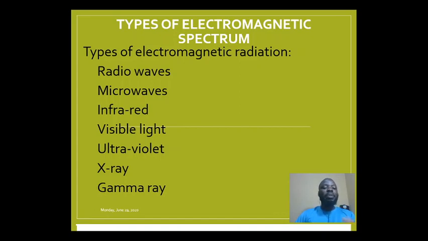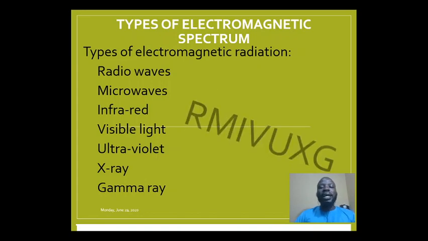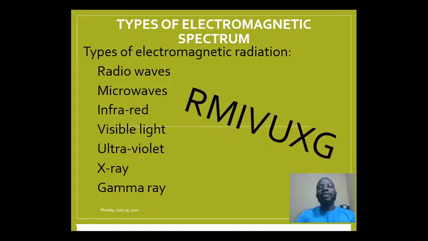Now, to remember the seven for your exam, there's one simple code that we can make use of. That code is Re Mi Vox G, for you to remember all seven in sequential order. The R is radio wave. M is microwave. I is infrared radiation or infrared wave. Then the next one is visible light. Then we have ultraviolet ray, X-ray, then gamma ray.